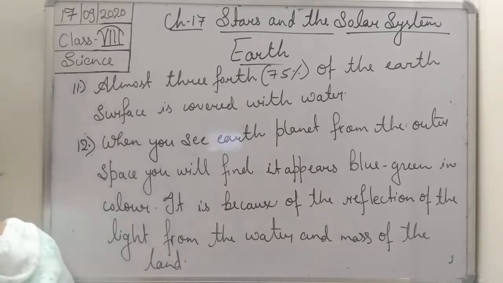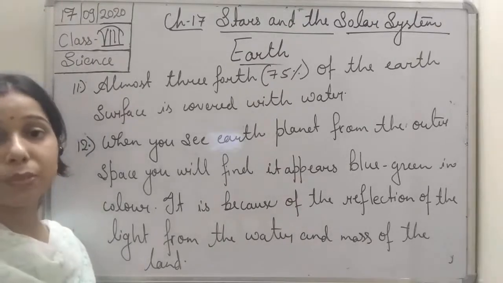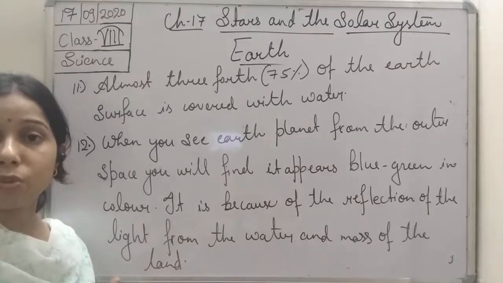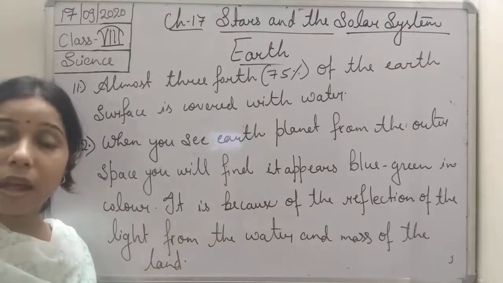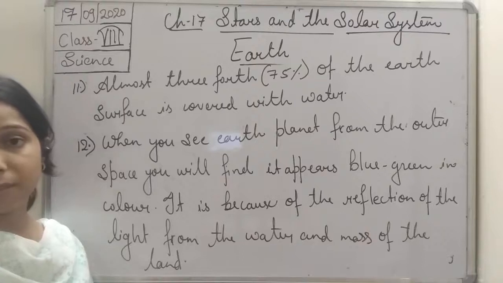The other thing, students, is the period of rotation and revolution. It takes about 365 days to complete one revolution, that is the period of revolution, and it takes 24 hours to complete a rotation, that is the period of rotation.